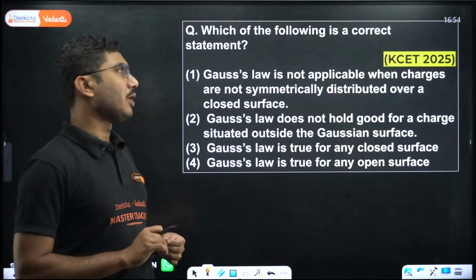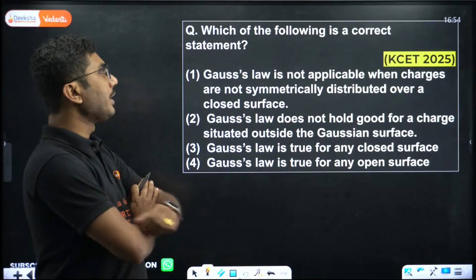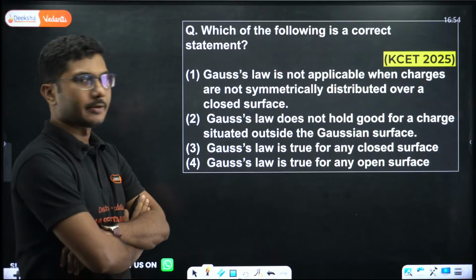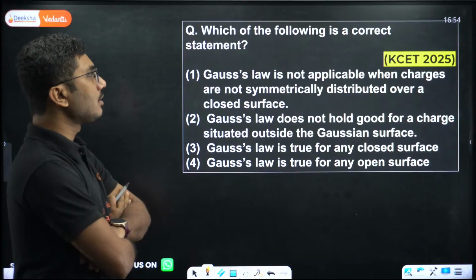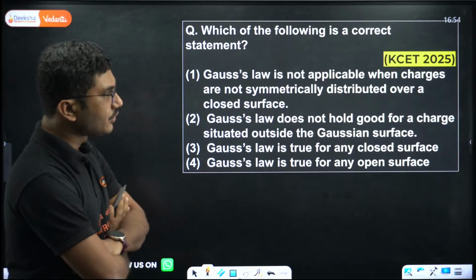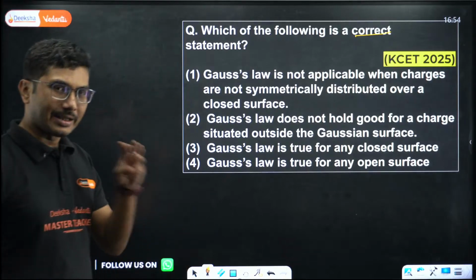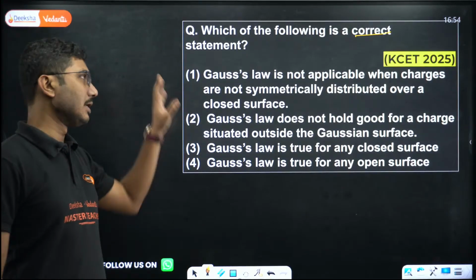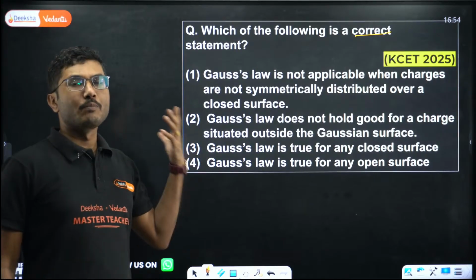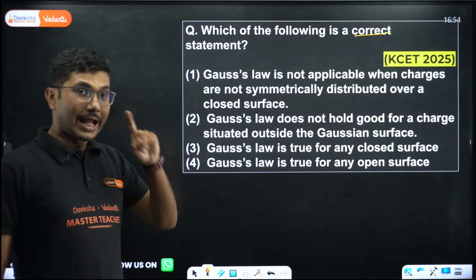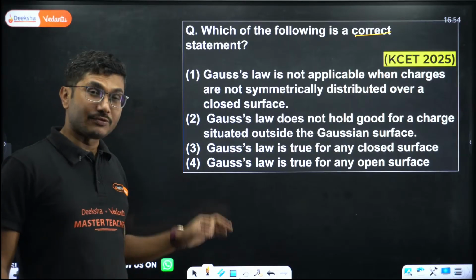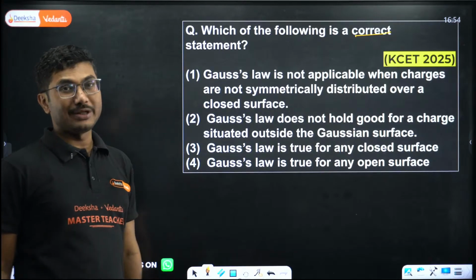Which of the following is a correct statement? Gauss's law is not applicable when... So you have to find a correct statement. That means 3 statements are wrong, 1 is correct. That is easier. In some cases they will ask you to find the incorrect statement, or which of them is false. Those kinds of questions can be tricky.